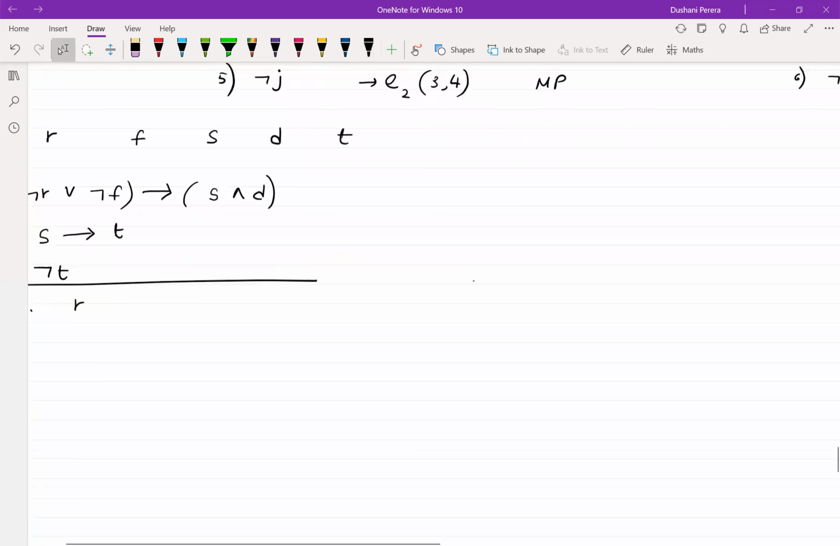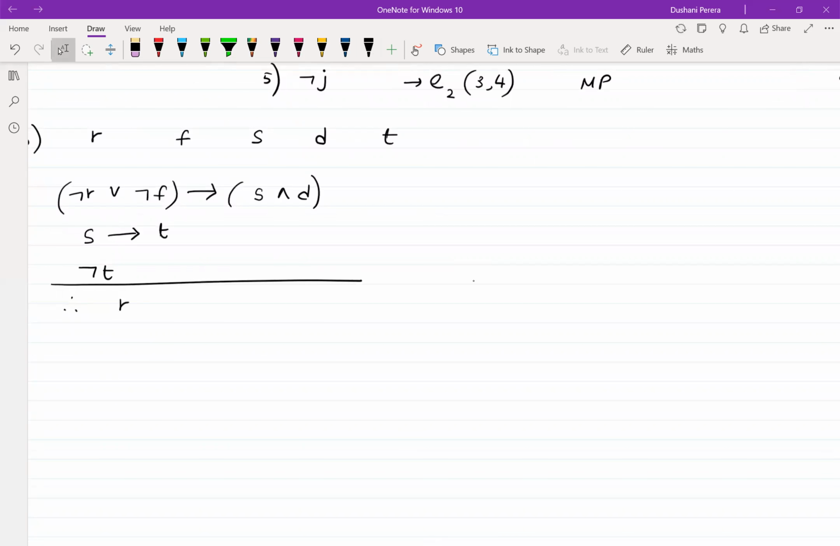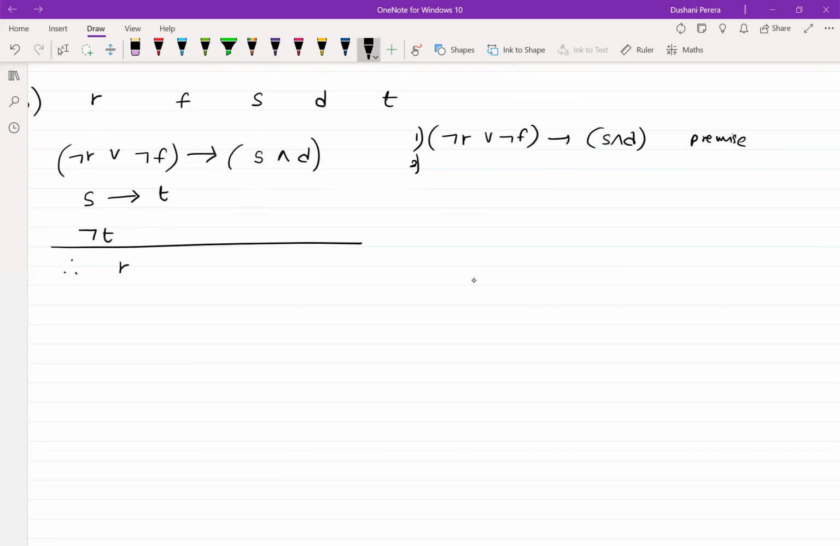Now how are we going to do this? Let's take the first premise. This is a premise. S implies T is a premise. Negation T is a premise.